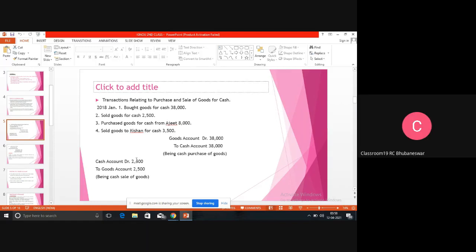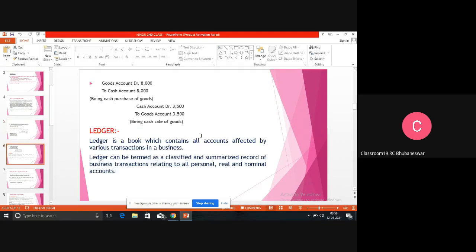Then next, goods sold to Kishan for cash 3,500. So here Kishan account is written and cash account is also written. That means goods sold in cash. Then what will be the entry? Entry will be cash account debited to goods account, because it is a cash sale, it is not a credit sale.